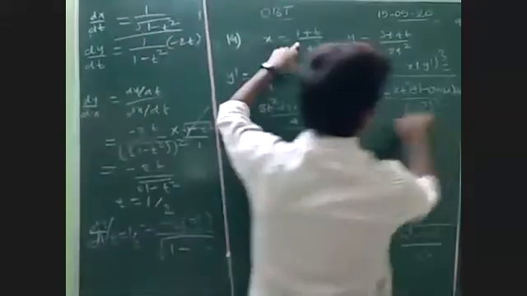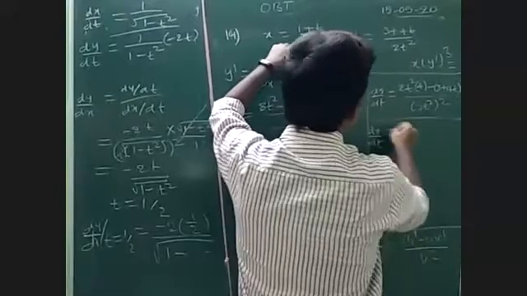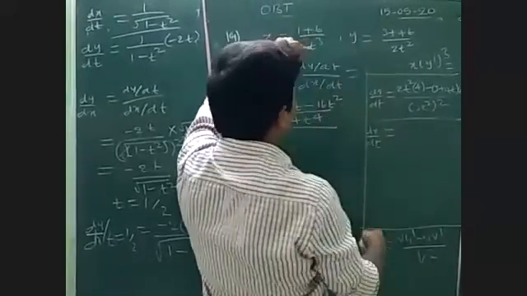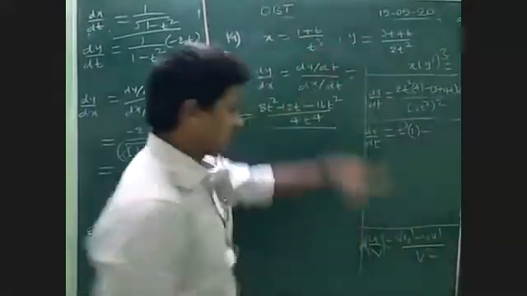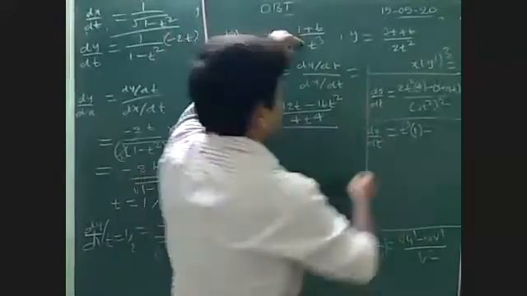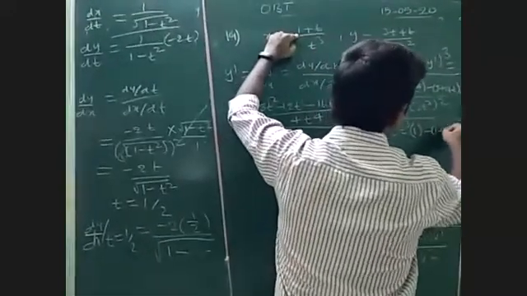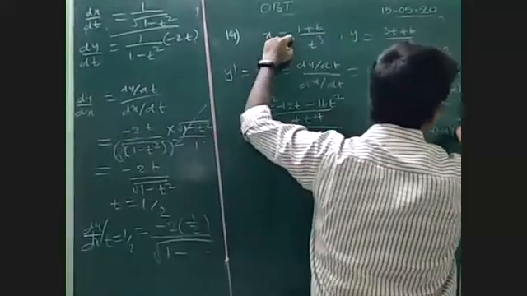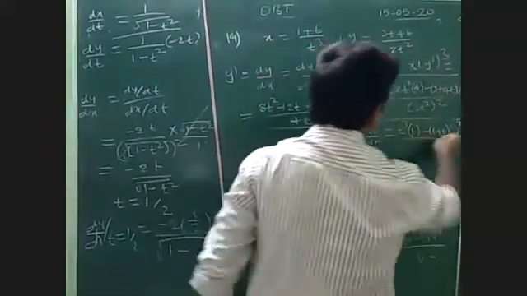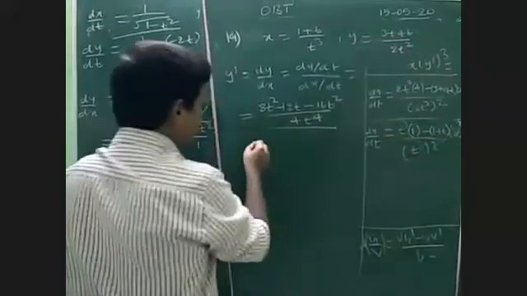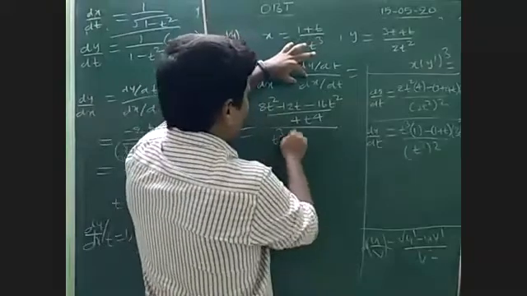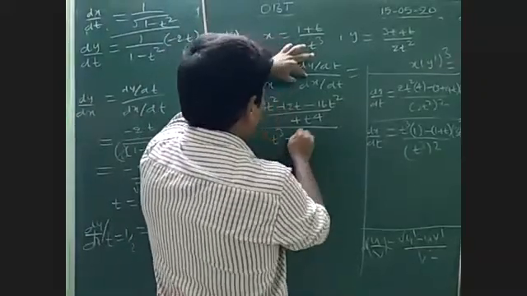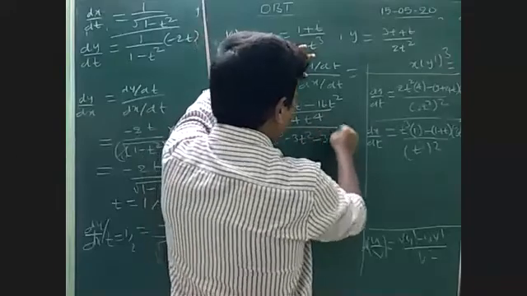Then dx by dt, again u by v formula: first t cube into the derivative of 1 plus t, which is 1, minus (1 plus t) into the derivative of t cube, which is 3t square, by (t cube) whole square. So we get dx by dt is (t cube minus 3t square minus 3t cube) by t to the power of 6.